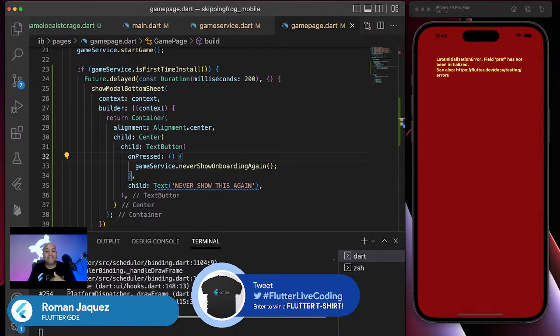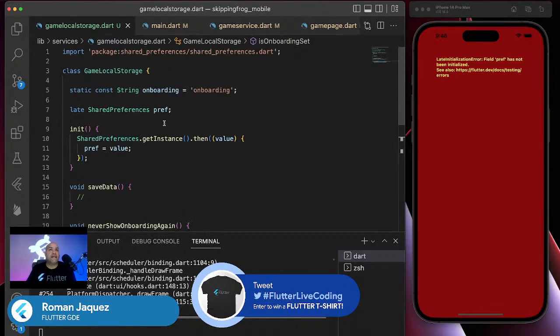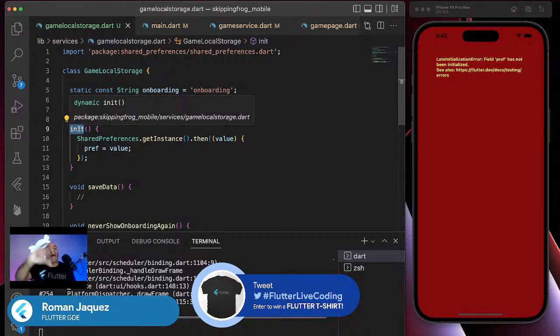In my particular case, I did it in a very eager fashion. So I want to make sure that I initialize it much better. Right here, I have the shared preferences. The init method is there. I'm either trying to retrieve the application or retrieve the shared preferences before I'm using it, so you're going to have to be very cautious.